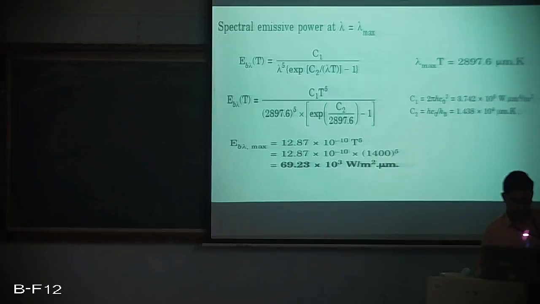We all know that lambda max into T is 2897, and from that we get the value of lambda max. So I substitute the values of C1 and C2, and when I substitute lambda max as 2897.6, I get the ratio as 12.87 into 10 raised to minus 10 T to the power 5. But it is expecting us to find it at 1400 Kelvin. So we substitute 1400 for T and get the value as 69.23 into 10 raised to 3 watt per meter square micrometer.